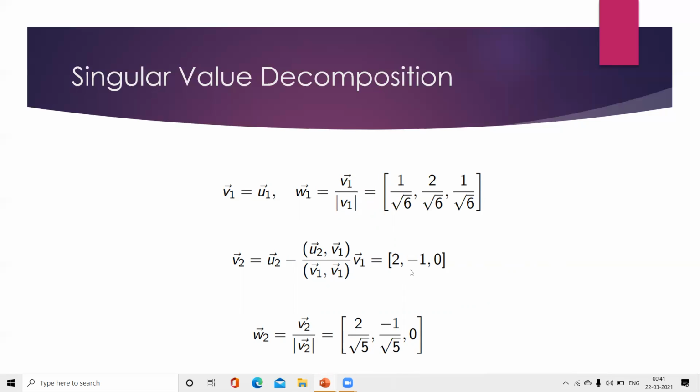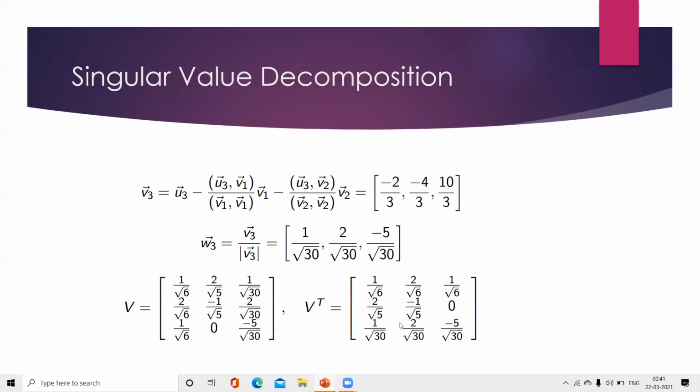Then we are getting the values 2 comma minus 1 comma 0. Then we are again finding the vector W that gives the vector V2 bar by magnitude of V2 bar. Then we are getting the values 2 by root 5 comma minus 1 by root 5 comma 0.